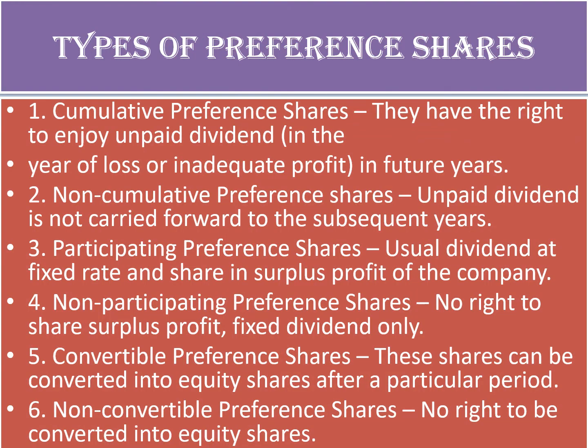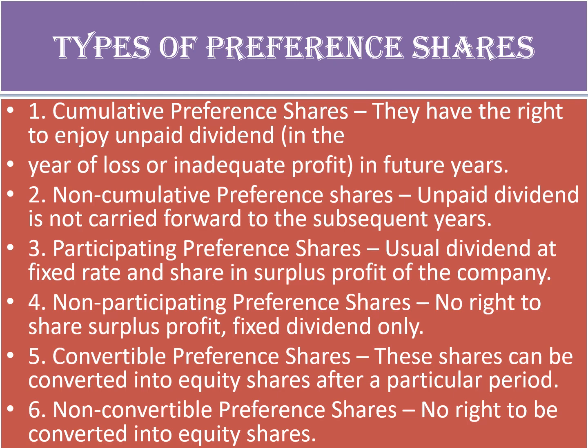The types of preference shares. On the basis of cumulation. Cumulative means to accumulate. So cumulative preference shares have the right to enjoy the unpaid dividend in the year of loss or inadequate profit in future years. We go on accumulating it, and non-cumulative means unpaid dividend is not carried forward to the subsequent years.